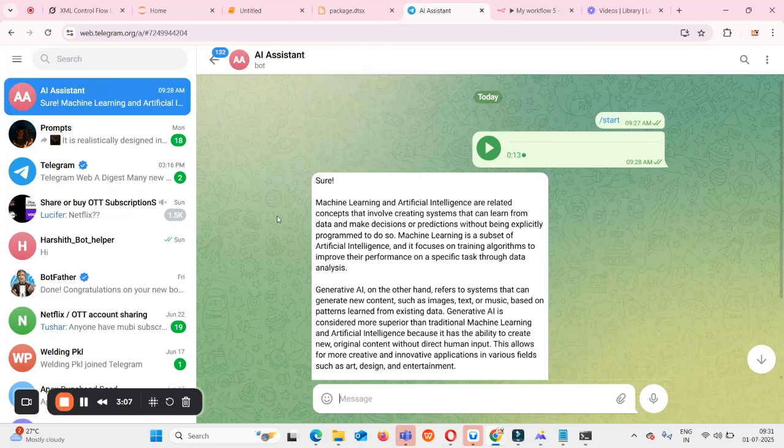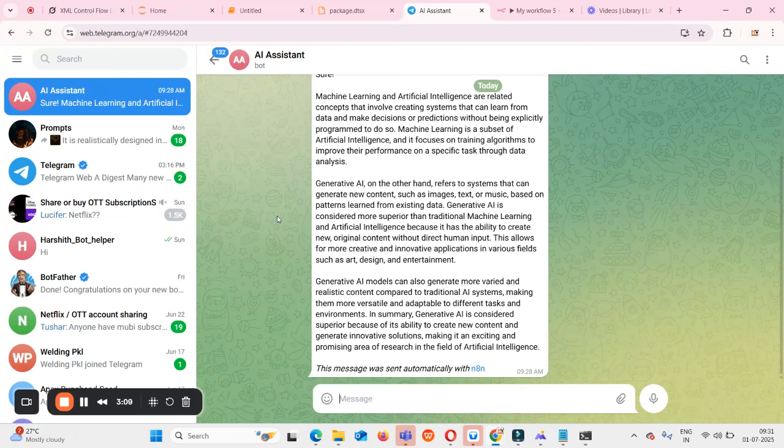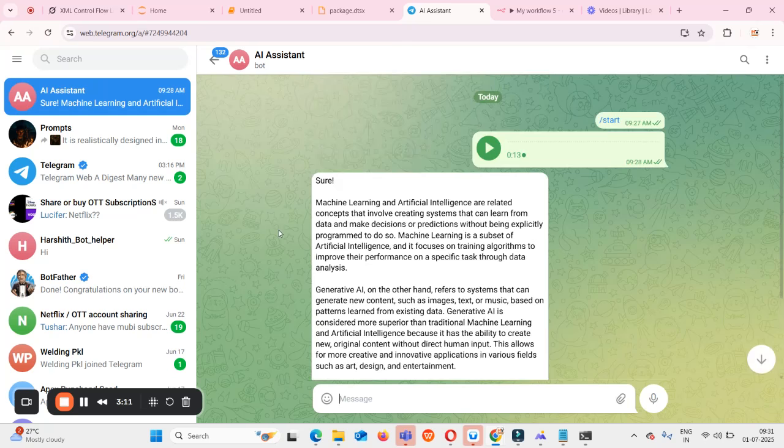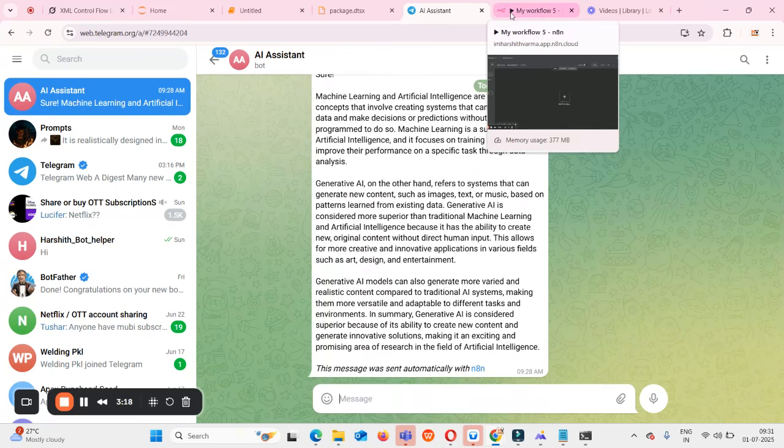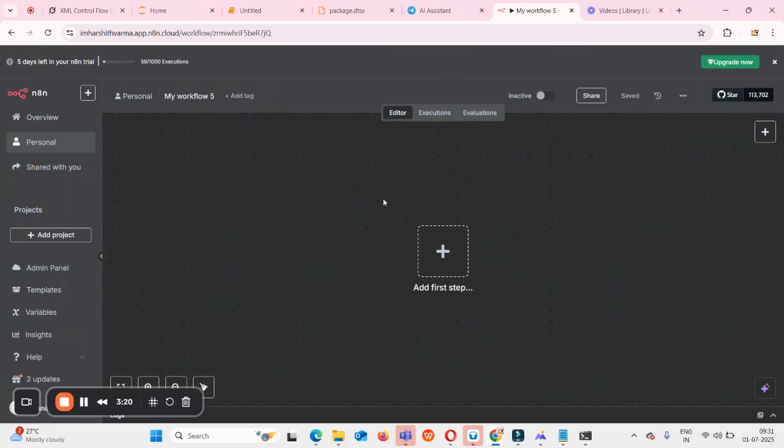I'm already using this bot, so that's why I already sent the messages, right? That's why it's visible like this. Also please remember the access token, because we are going to use that access token in the n8n automation flow. So now let's come to n8n.